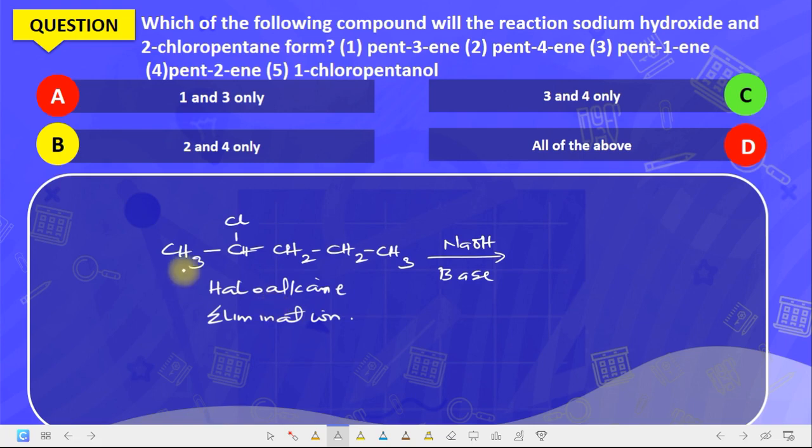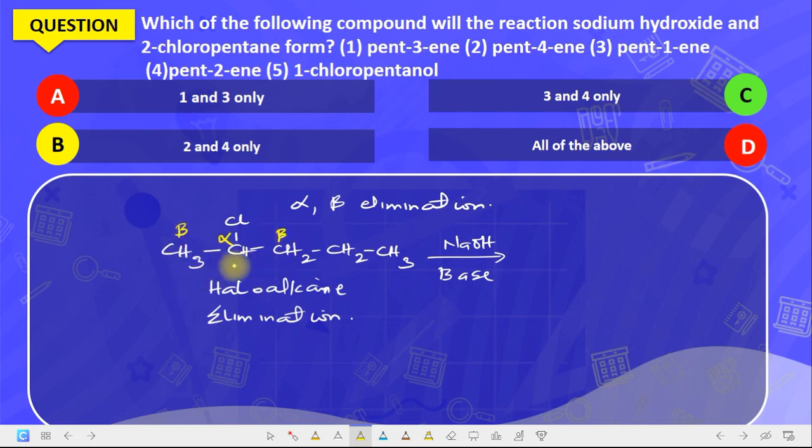Now first of all, elimination reaction is called alpha beta elimination. In alpha beta elimination, you need to spot out the alpha carbon and the beta carbon. The carbon carrying the chloride group or the halogen is usually the alpha carbon, while the carbon closest at both sides is the beta carbon. So we have one beta carbon to this side and another beta carbon to this side.